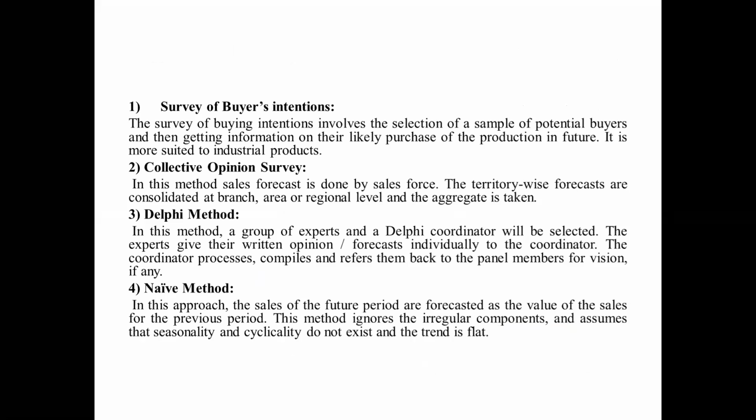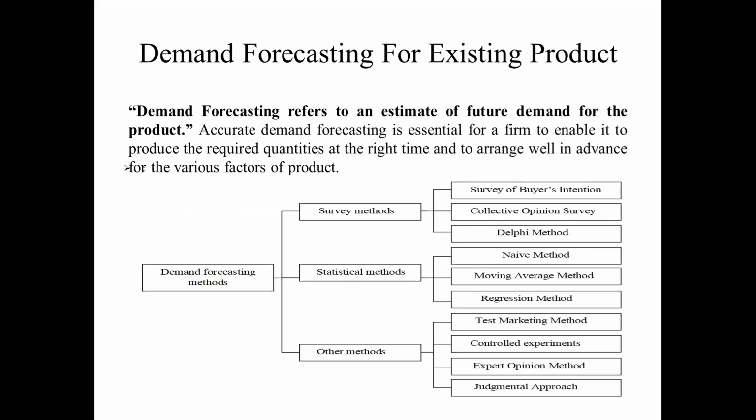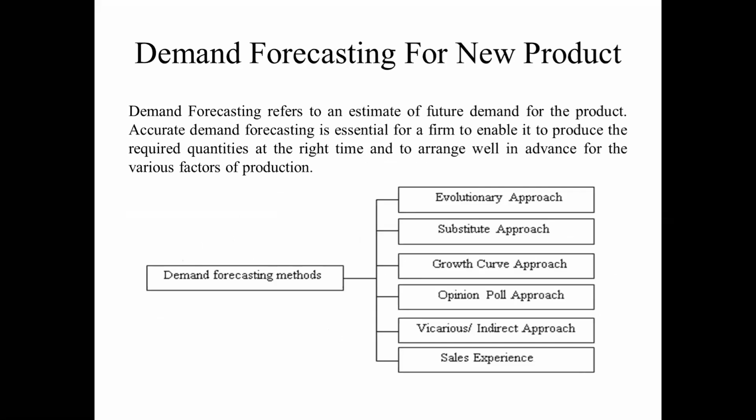Already we discussed all these types of demand forecasting. One is the survey method, another one is the statistical method, and another one is the other methods. Similarly, demand forecasting for new products.